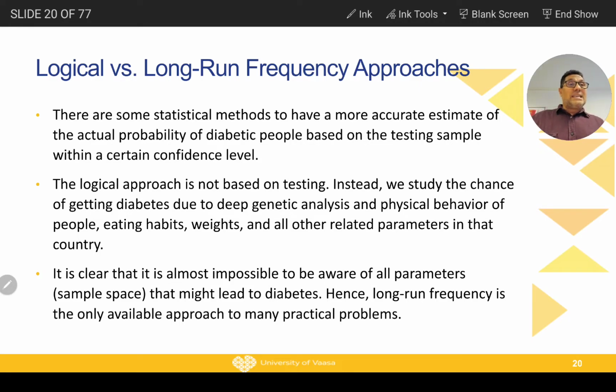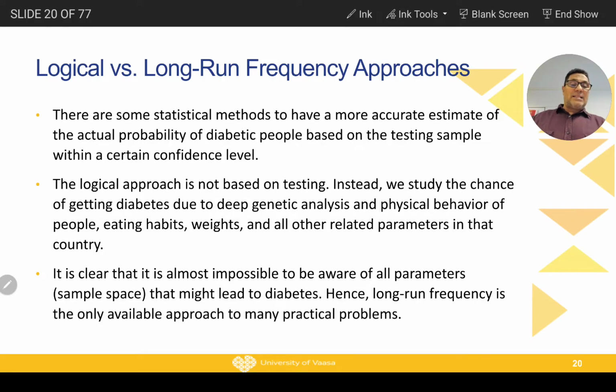So in order to have the exact chance that anyone within this age interval has diabetes, we actually need the whole population to make the measurements or the test. Of course, this is usually not possible, because a country may have millions of people. So in that case, we rely on this 20,000, but we will have what is known as a confidence interval. So we have a confidence interval for the real probability, or the uncertainty level, of having diabetes within this age interval.